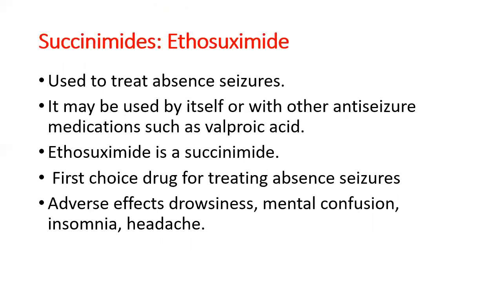This particular drug is a first line choice for the treatment of absent seizures, and it causes certain adverse effects like drowsiness, mental confusion, insomnia, headache. So these are some of the effects related to this particular drug.